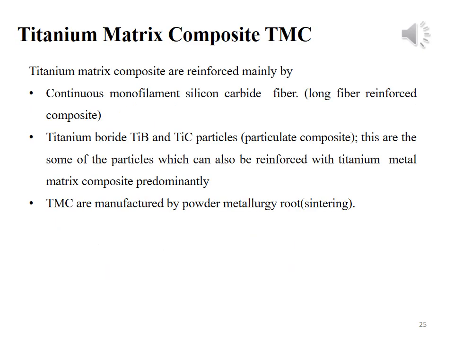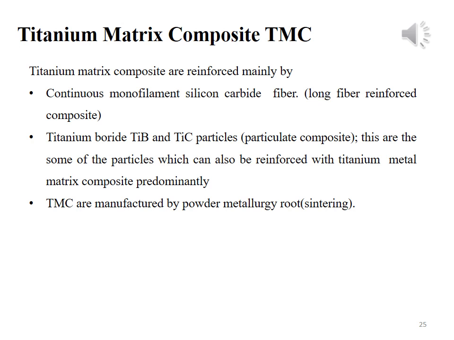The next metal matrix composite system is titanium matrix composite material. Titanium matrix composite materials are reinforced mainly by continuous monofilament silicon carbide fiber. These fibers are present in long form. Therefore, this material is called long fiber reinforced composite material.